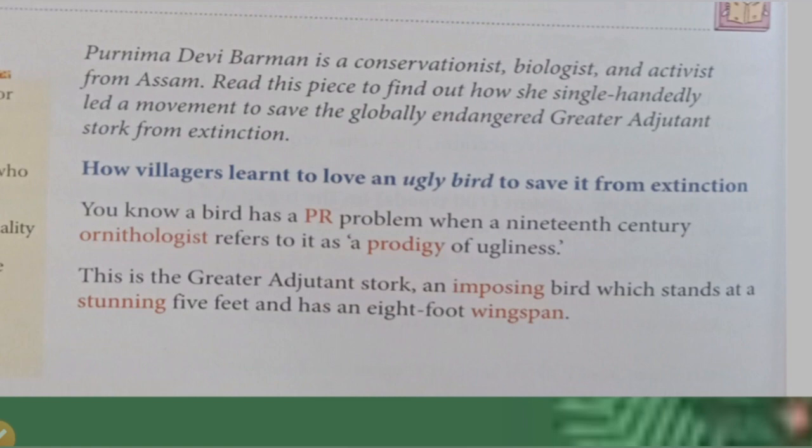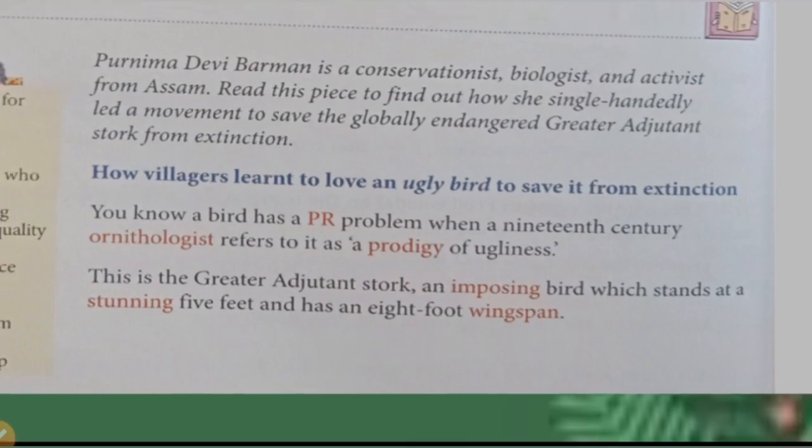Wingspan means suppose when this bird spreads its wings, from tip to tip, the width will be 8 feet. So you can see how huge this bird is. Okay, so now let's see further what happened.